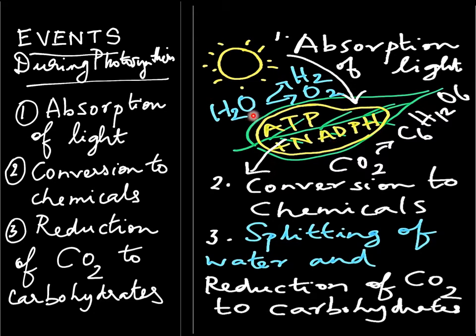At the same time there will be splitting of water to form hydrogen and oxygen. Then there will be reduction of carbon dioxide to form carbohydrates. So this hydrogen which is produced will be added up with the carbon dioxide, and this chemical energy will also be utilized to convert carbon dioxide to carbohydrates.